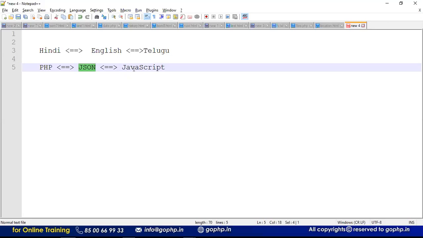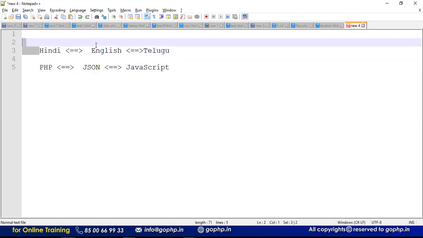So remember carefully, if JavaScript wants to send some data to PHP, or PHP wants to send some data to JavaScript, we have to convert the data into JSON format. Otherwise, if you send data to JavaScript without JSON, JavaScript won't understand what you are sending. Or if JavaScript sends some data to PHP, PHP will not understand it. If you send the data in JSON format, everybody will understand easily, right? Whatever data you have, first convert it into JSON format and transfer it to the other programming language. They will understand easily, guys.